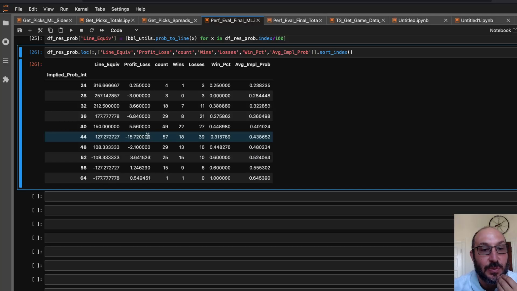Plus 120 to plus 140 on the money line. We bet 57 times, and we only won 31% of the time. The average implied probability was about 43.8%. And we only won 31% of the time on 57 bets, which is a pretty sizable number to have a decent sample size for this kind of analysis.